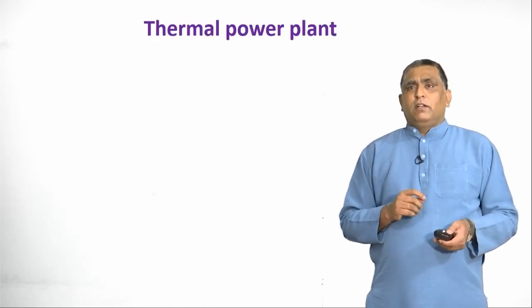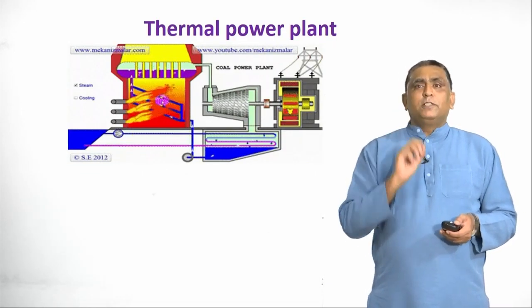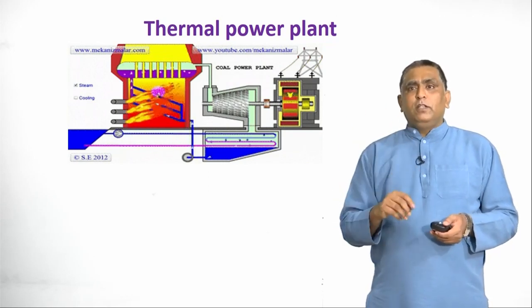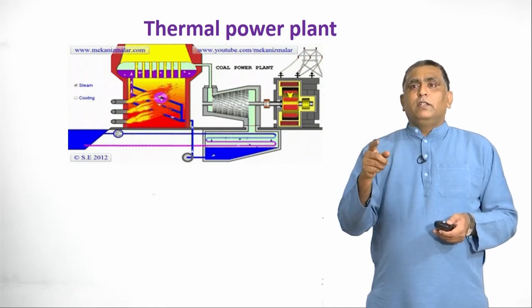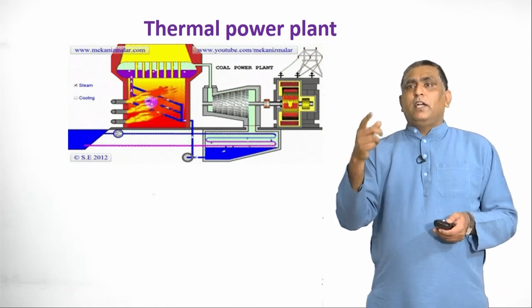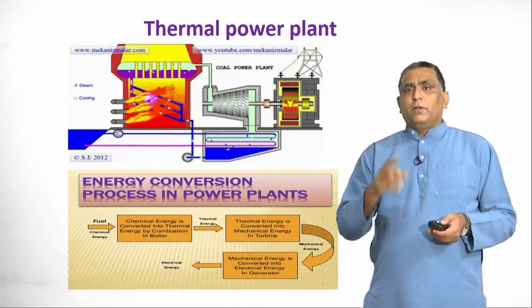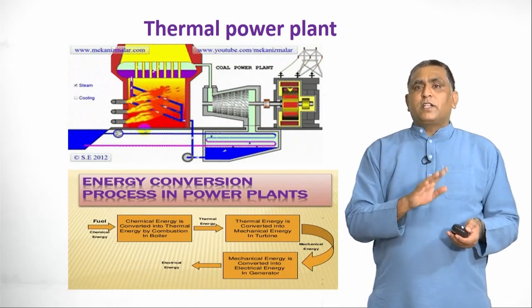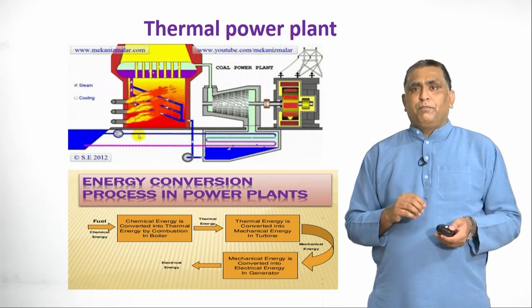So how does it work? Let us see this. You can clearly see this in the video. Coal is burned, it heats the water, steam is liberated, that steam rotates the turbine, and the generator converts the mechanical energy into electrical energy. And you can see in this how energy is transferred from one form to another form.